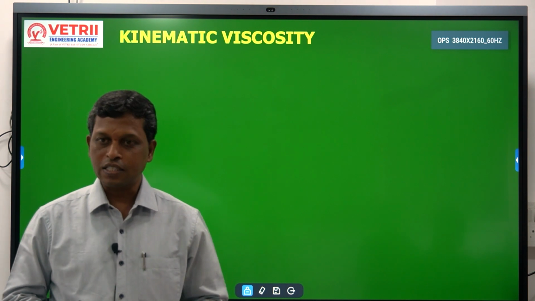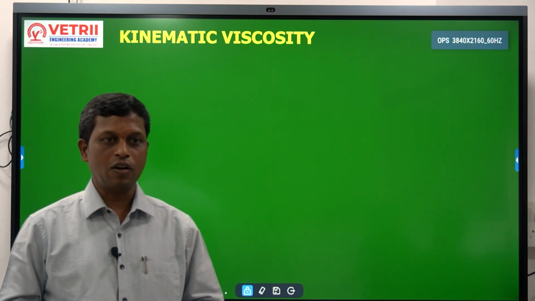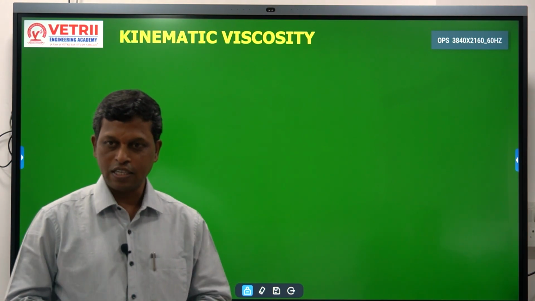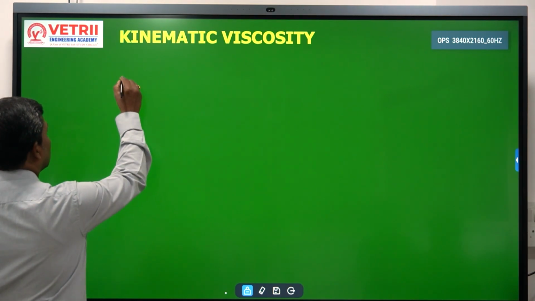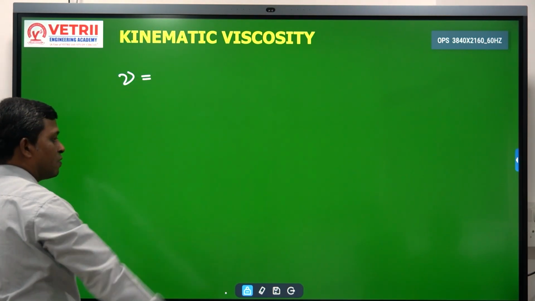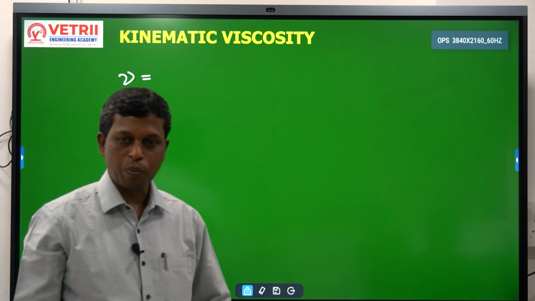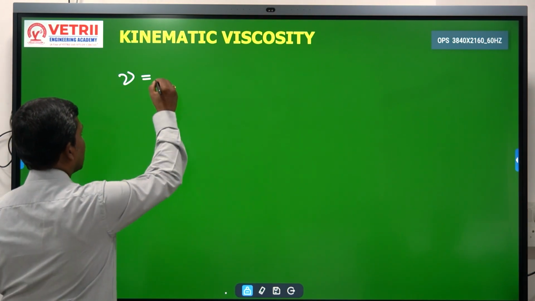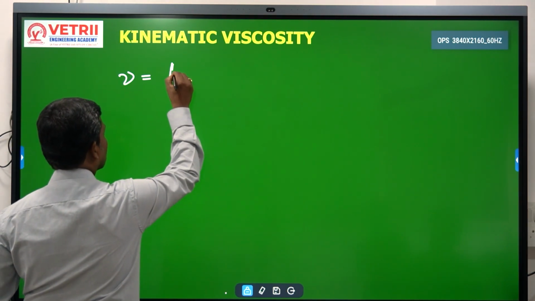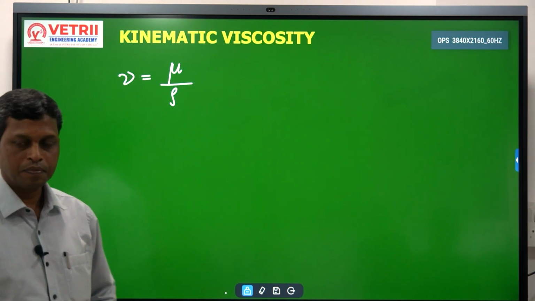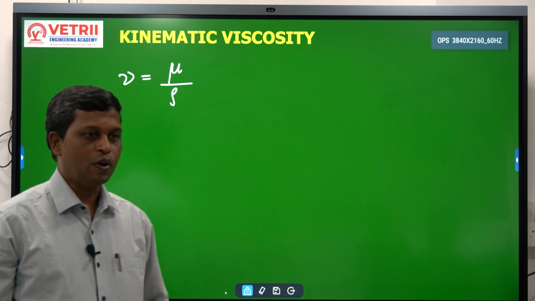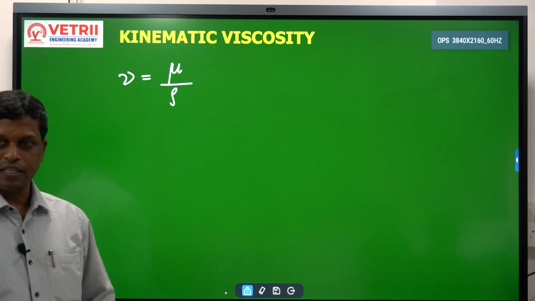To overcome this, we have introduced kinematic viscosity, denoted with nu. As per the definition, kinematic viscosity nu is the ratio of dynamic viscosity to density.